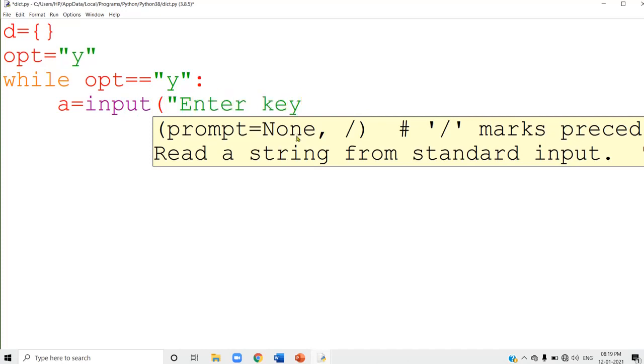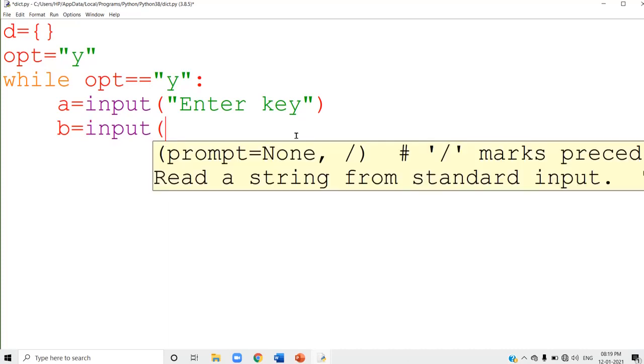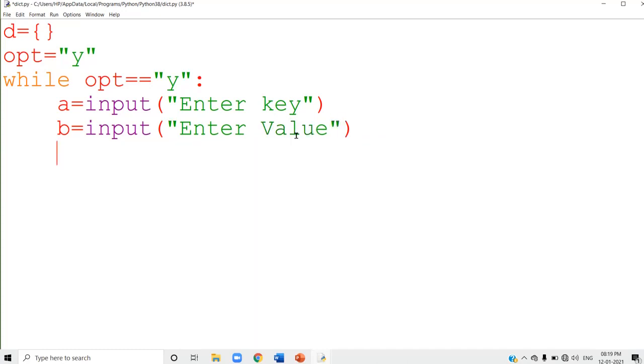So input, enter key. So that will accept the key. And next you have to accept the value part. Input, enter value. So now both key and value you accepted, that is there in the variables a and b.